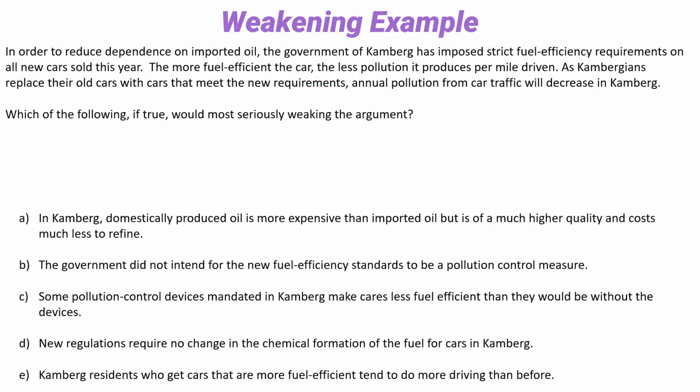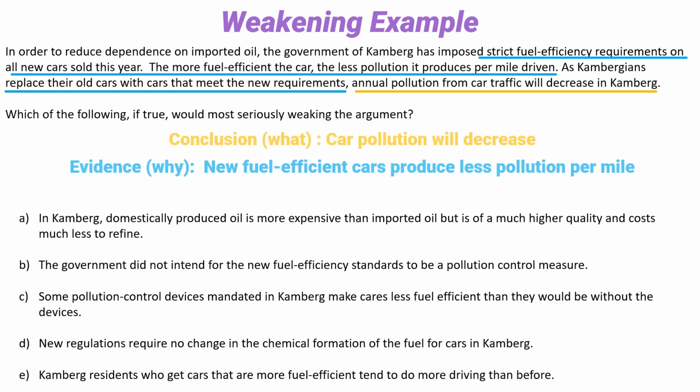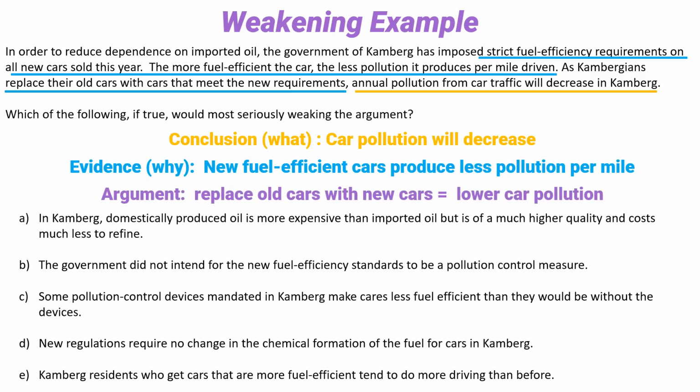Okay, let's try this one. And just like last time, go ahead, hit pause, read this to yourself, and when you're done, hit play, and we'll go through it. Okay, what's the conclusion? What do they think is going to happen? Well, pollution from cars will decrease, and that's great. Why do they think pollution from cars is going to go down? Well, it's because all new cars are super fuel efficient and they produce less pollution per mile. So the argument is that as you replace these old cars with these new fuel efficient cars, you'll lower car pollution, and all that makes perfect sense.